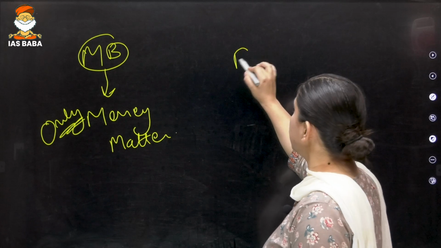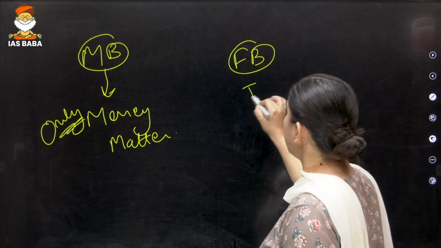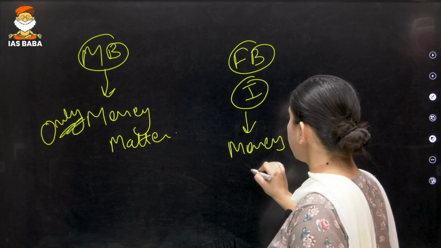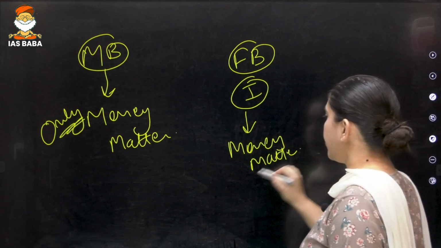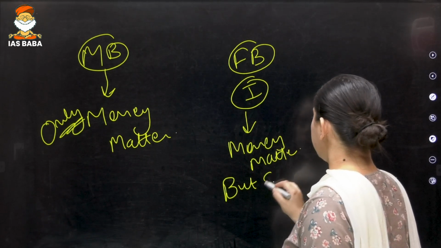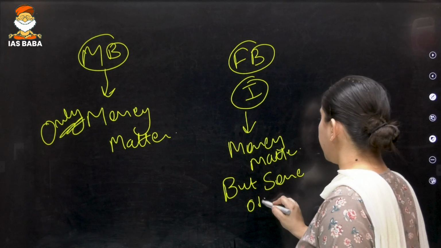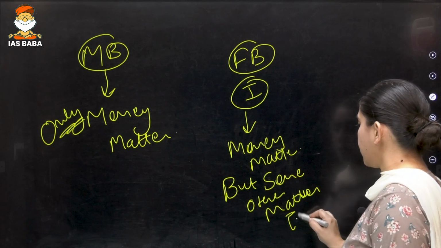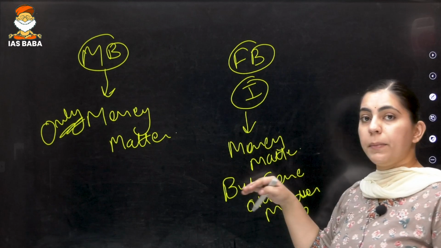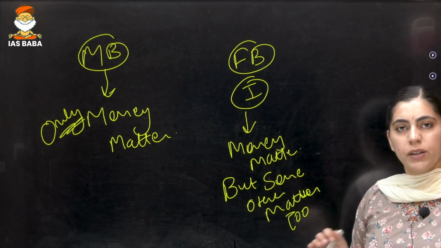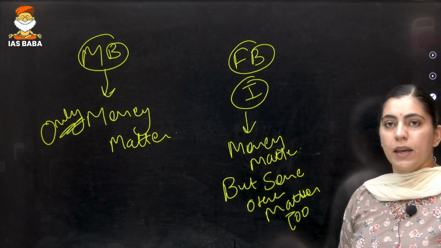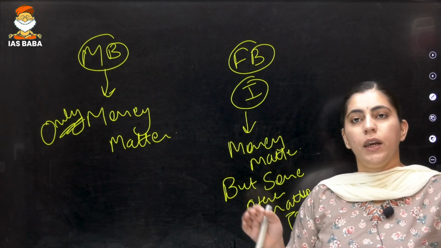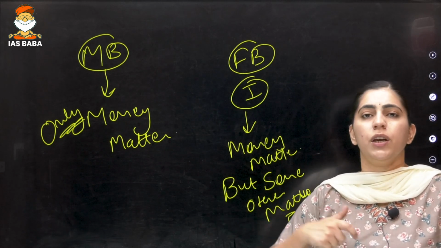Whereas finance bill 1 is talking about money matter, but some other matter too. What is the meaning of finance bill? For example, a tax is imposed by the government of India on education, let's say education cess.